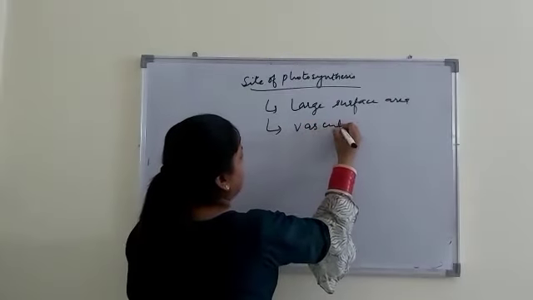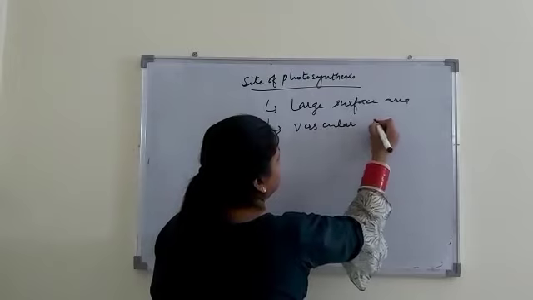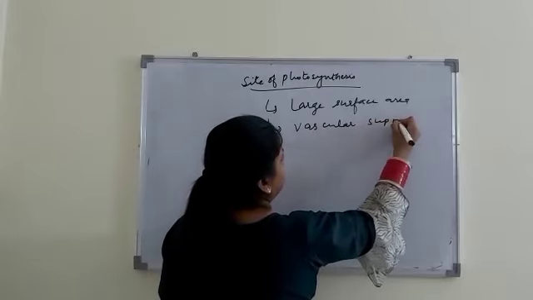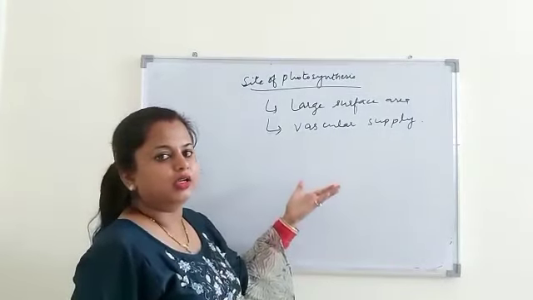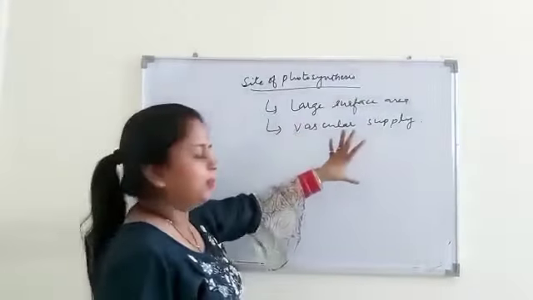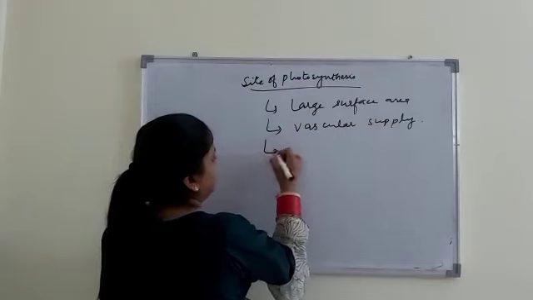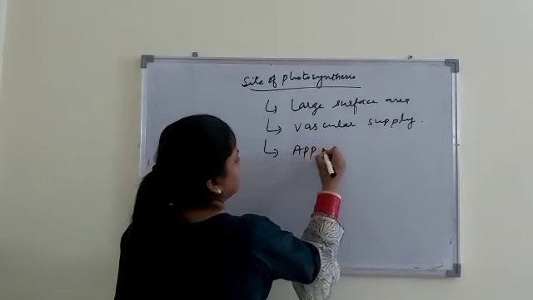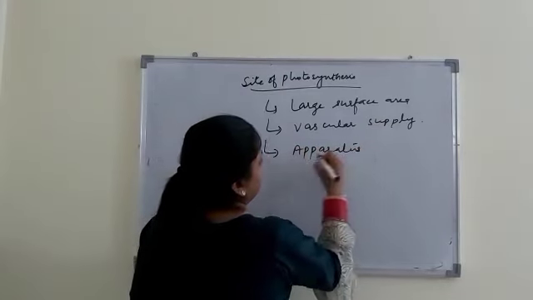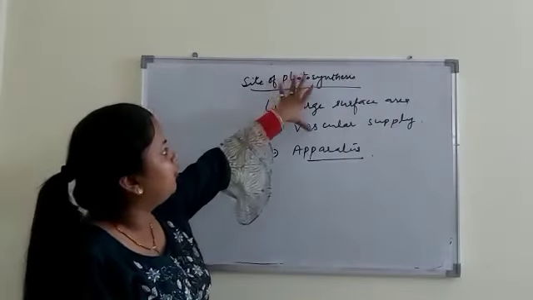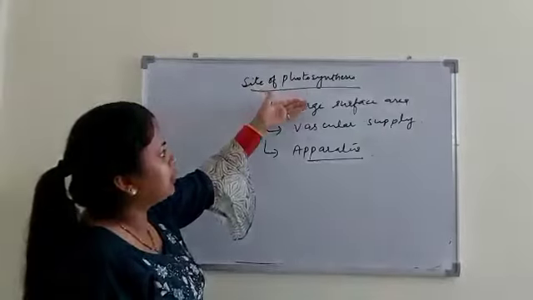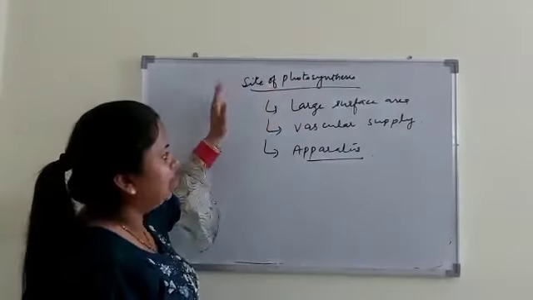That means they have abundant xylem and phloem, which transfer food, minerals, water and nutrients to the plant. And they have apparatus for gaseous exchange also. So leaves are considered as organ of photosynthesis.